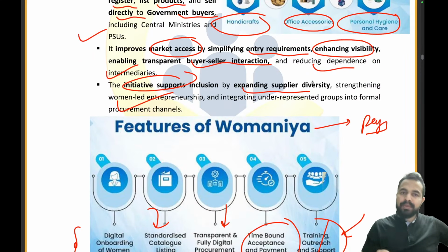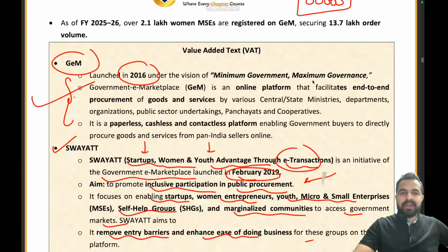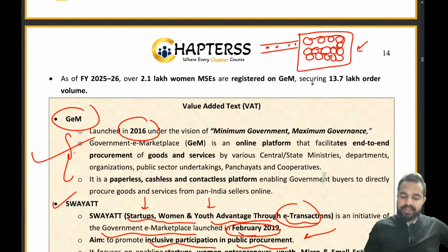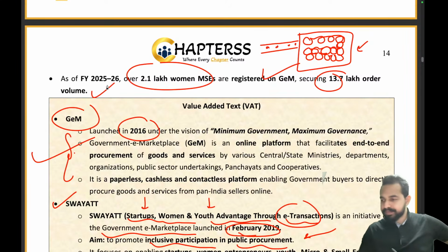It improves market access, and we have already covered the Womania initiative in a very detailed manner. For fiscal year 25-26, 2.1 lakh women MSEs are registered on the government e-marketplace, and they have secured 13.7 lakh order volume.